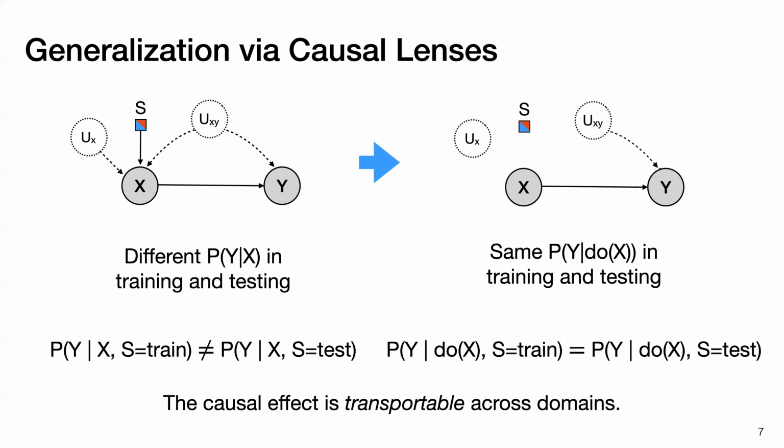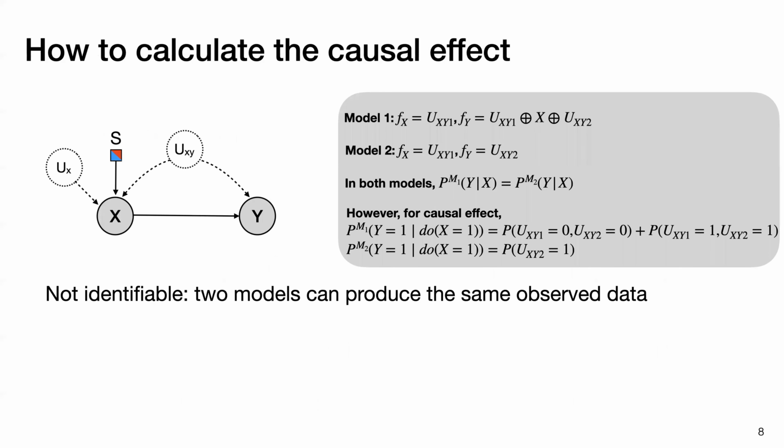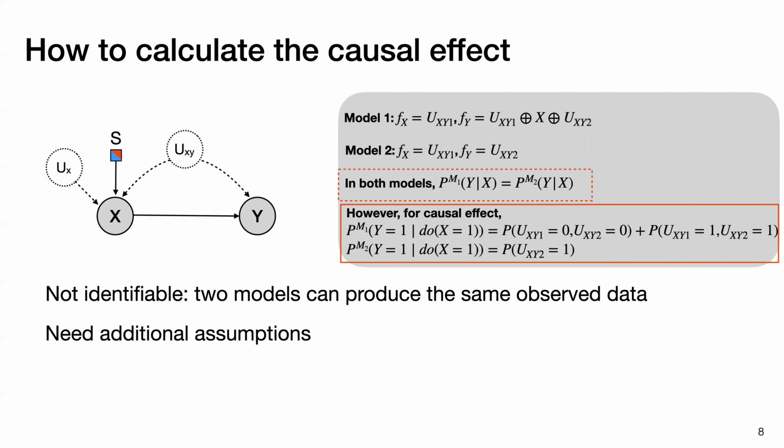To get the causal effect, one straightforward way is to conduct real-world experiments by actively intervening on the image X. However, existing datasets are passively collected. Our goal is to estimate the causal effect from only passive data. Unfortunately, we cannot estimate the causal effect from observational data in this causal graph. This is because we can find two models that generate the same observational distribution but have different causal effects. To identify the causal effect, we need additional assumptions about the data.